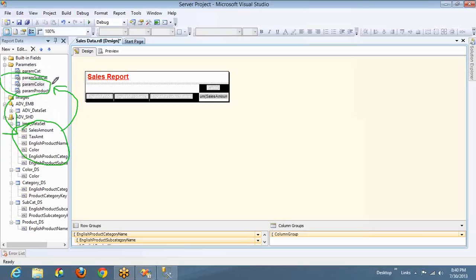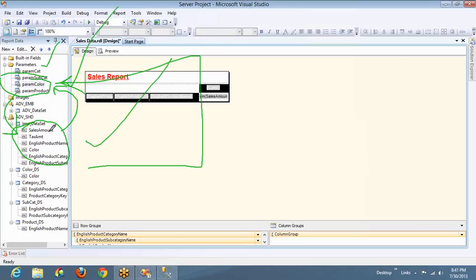What this one will say is, first give me the value so that I'll give you the parameter value. And what this one will say is, first give me the parameter value, then I'll give you the value. Correct? So this is pretty straightforward. You all know, right? This parameter needs a value from here.